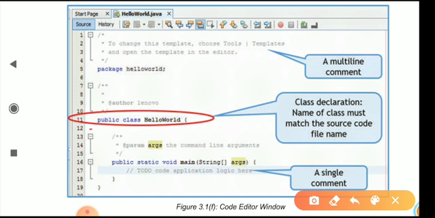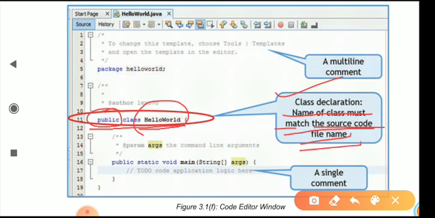Here you can see public class HelloWorld, the class declaration. This is called a public class, meaning everyone can see it. The name of the class must match the source code file name. The name of the class, that is HelloWorld, should or must match the source code file name. जो सोर्स कोड का जो फाइल नेम होगा उसे ये जरूर मैच करना चाहिए.